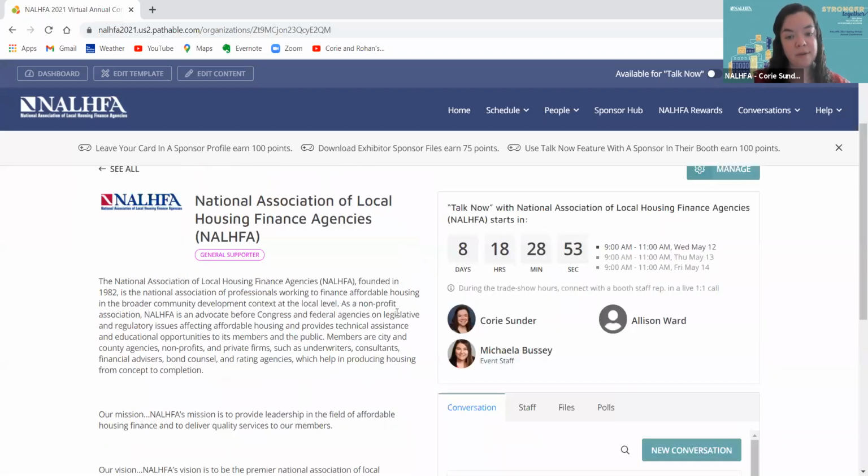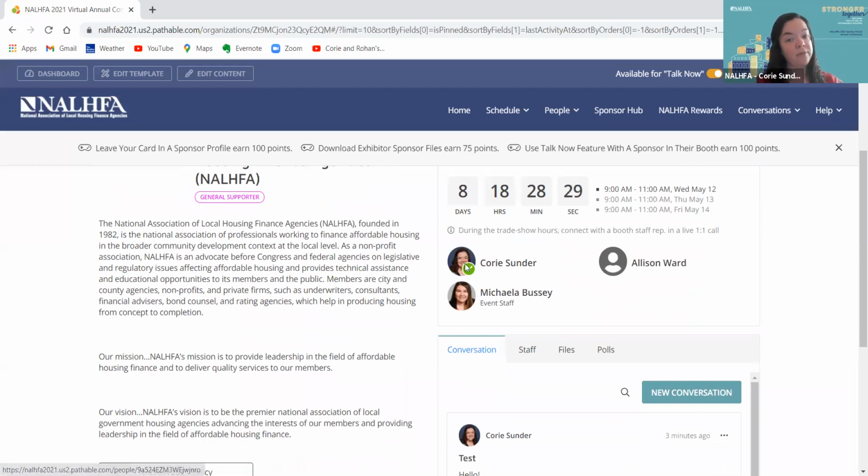Now, the key to see if someone is available is, I'm going to turn myself on, and now you see that I have a green check mark. So for any of our sponsor staff who are on this call here, I have this little toggle at the top that you should all see as well that says Available for Talk Now. So if I toggle that on, that's going to give me a green check mark, and that's how our attendees will know that you're available to receive calls.